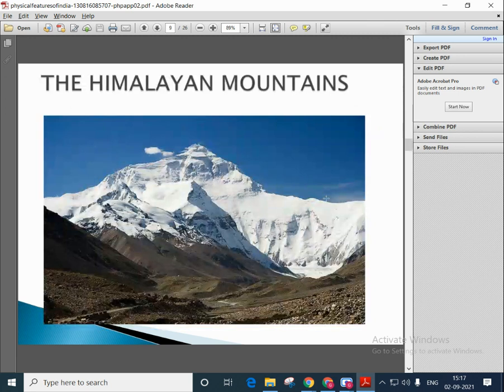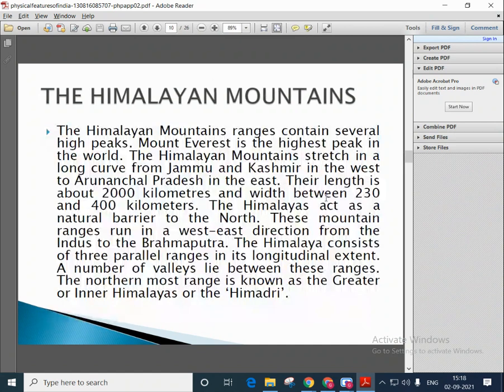The first one, this is the Himalayan mountains. You can see everywhere it is packed or filled with ice or snow. The Himalayan mountain ranges contain several high peaks. Mount Everest is the highest peak in the world.